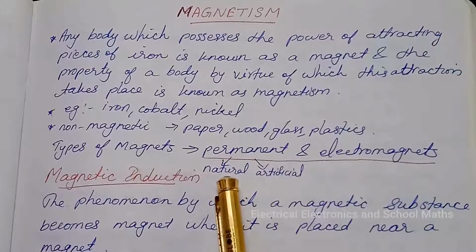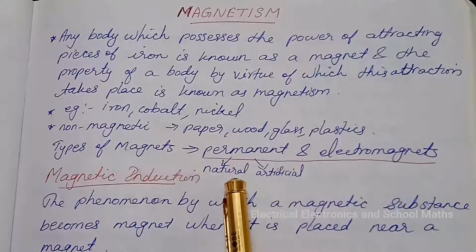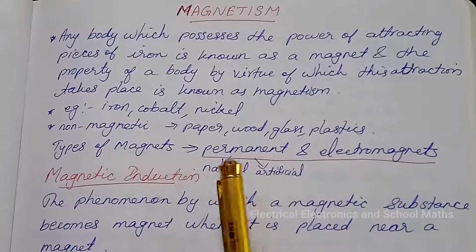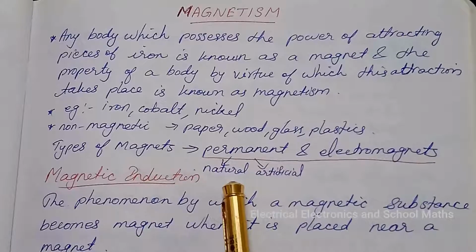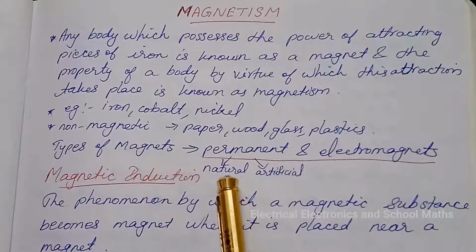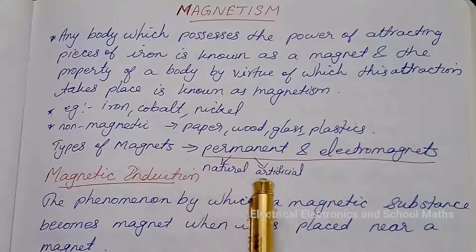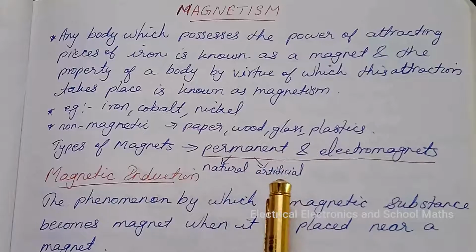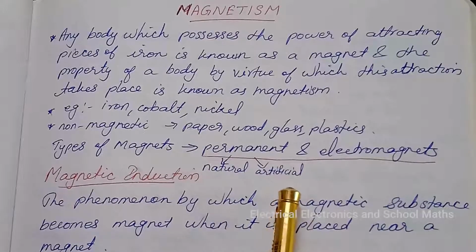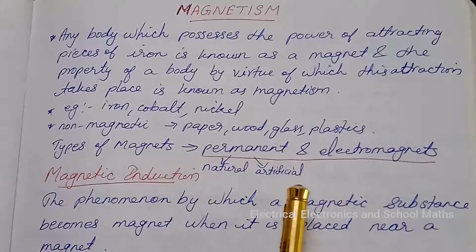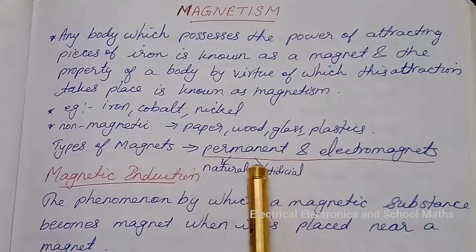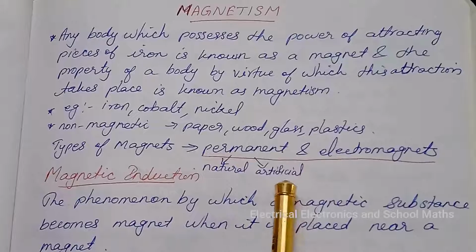Natural magnets are comparatively weak, of irregular shape, and of arbitrary size. These cannot be effectively employed to serve useful purposes. Materials such as special steel, hardened steel, and alloys can be transformed into permanent magnets. These are termed artificial magnets.